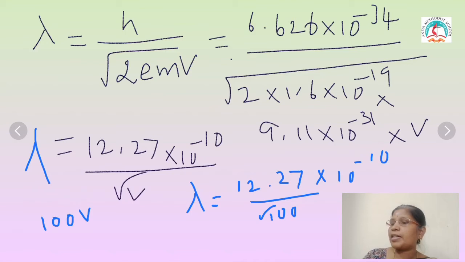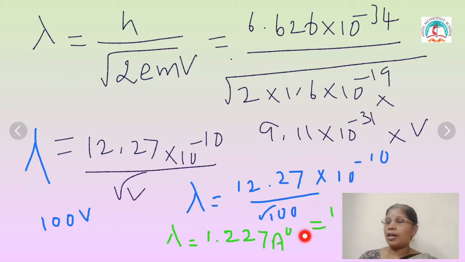Square root of 100 is equal to 10. So when I simplify, I will get lambda equal to 1.227 Angstrom unit. This 10 power minus 10 I am writing in terms of Angstrom unit, because 1 Angstrom unit is equal to 10 power minus 10 meter.